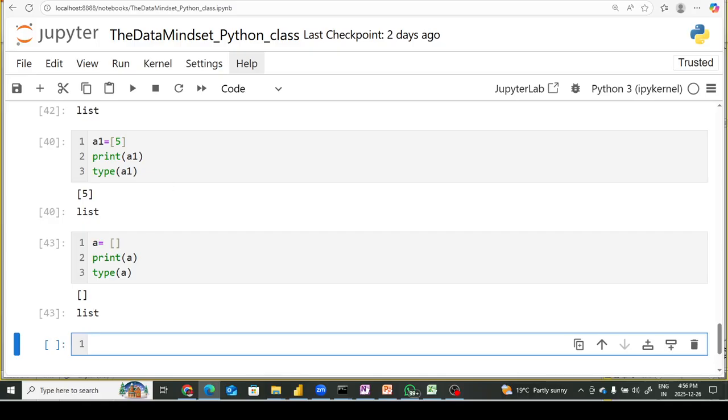I hope you can understand what a list is and how we can write a list in Python. In the next class we will talk about some more functionality related to lists. And what are those functionalities? Is the list mutable, does the list follow indexing, and we will see some more additional functionality.